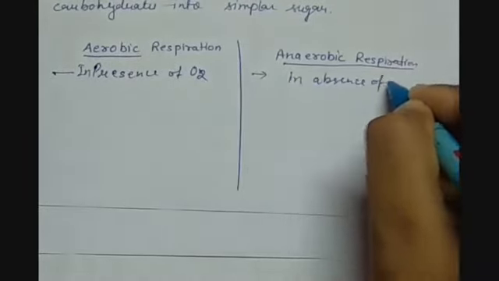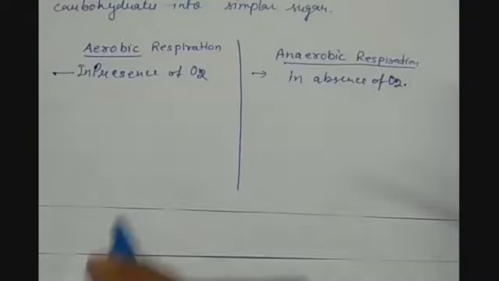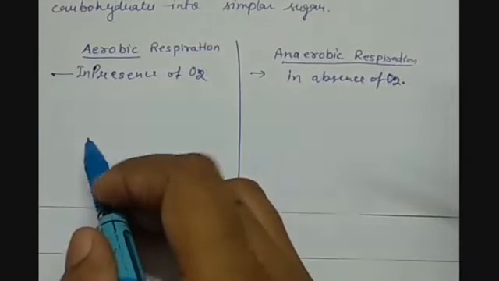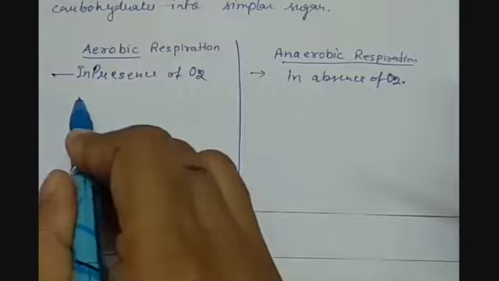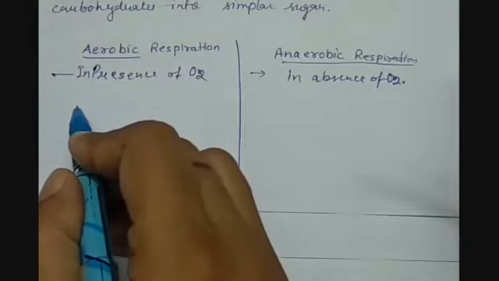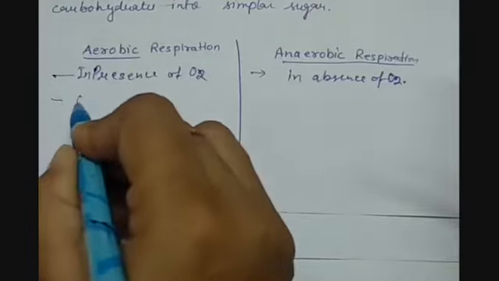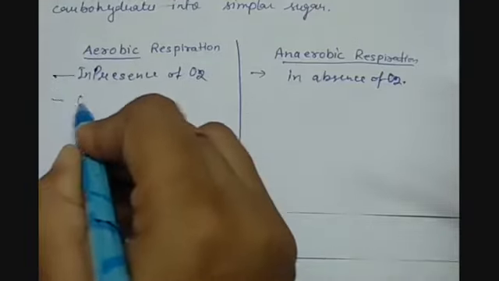Then the second difference is that when pyruvate gets oxidized in aerobic respiration, in the presence of oxygen, complete oxidation of pyruvate occurs, and the byproducts formed are carbon dioxide and water vapors.